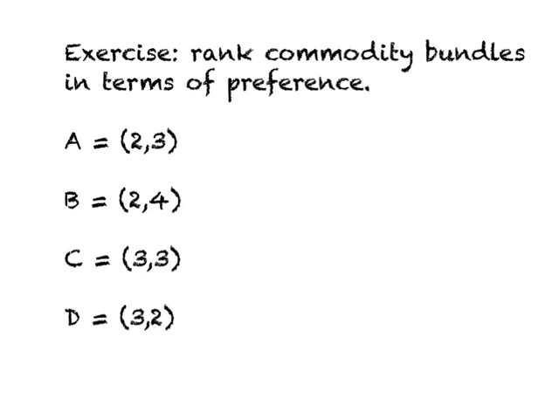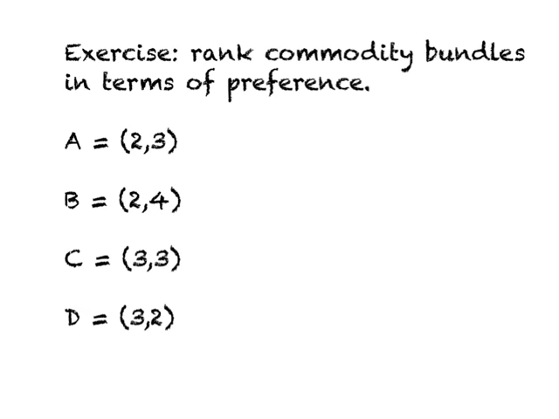Now let us work through an example, and let us try to rank commodity bundles in terms of preference. We are given commodity bundles A, B, C, and D, and each of these commodity bundles is written in a fashion that the first number represents the units of clothing, the second number represents the units of food, and it applies to each of these commodity bundles.